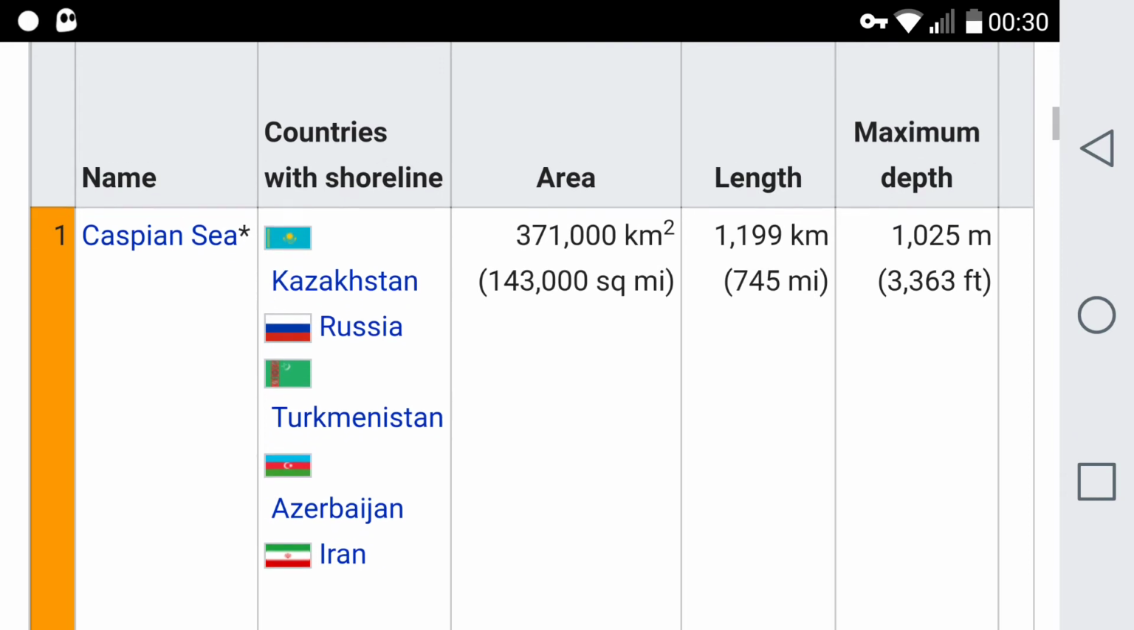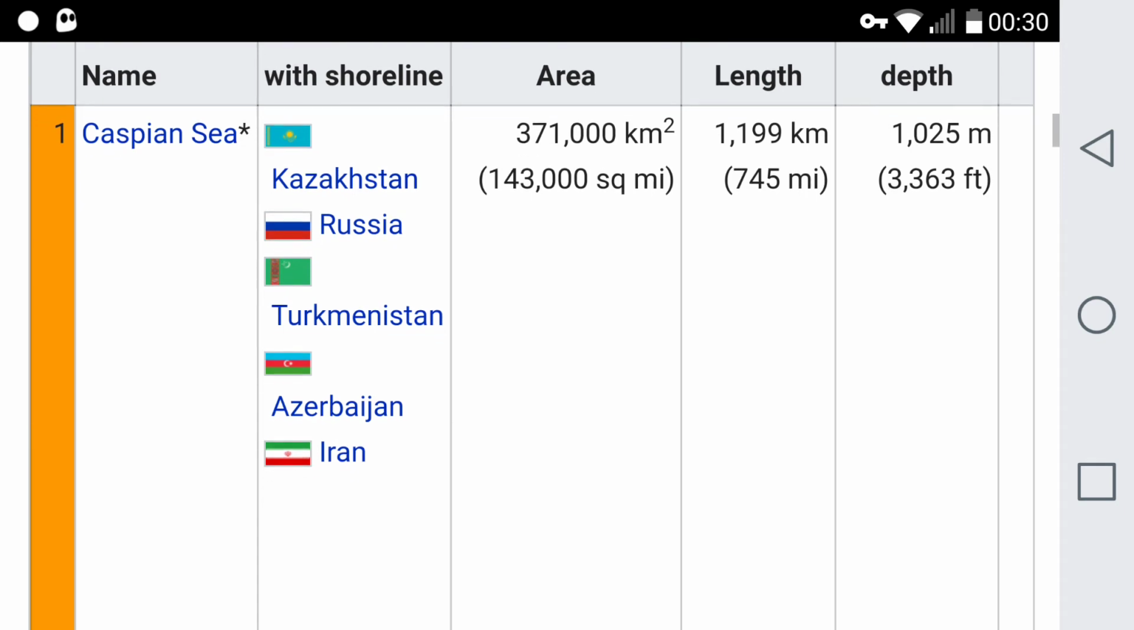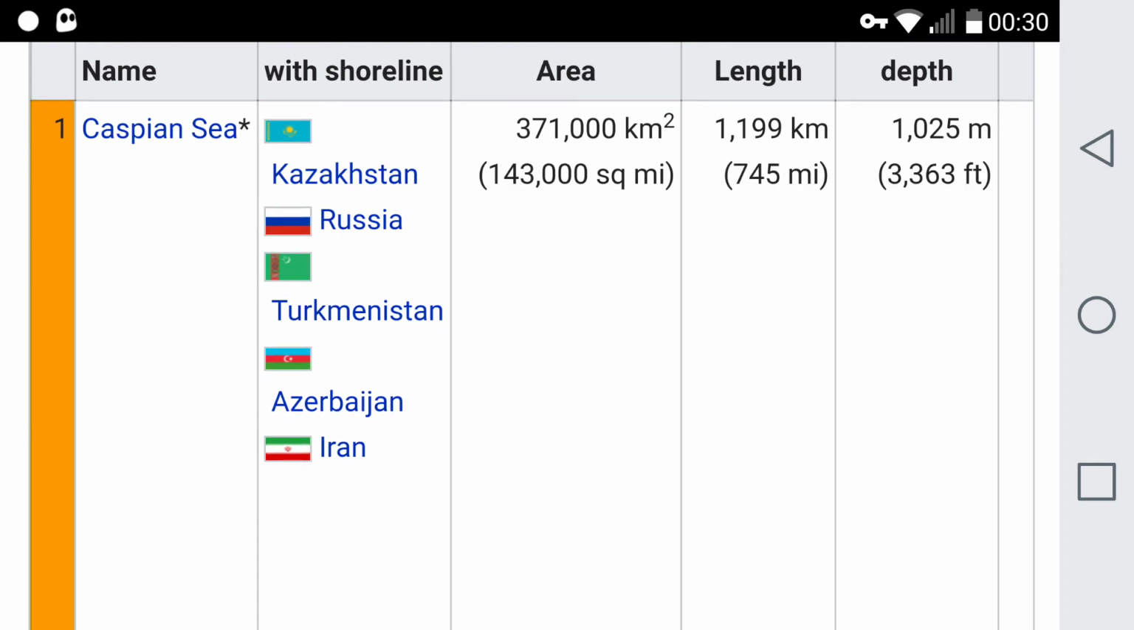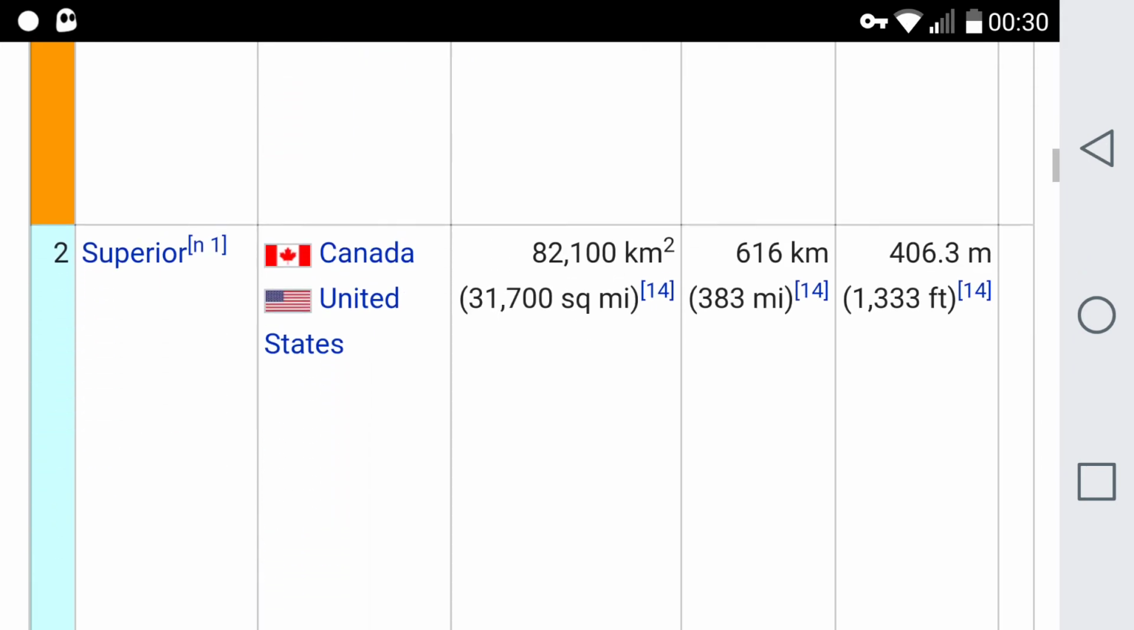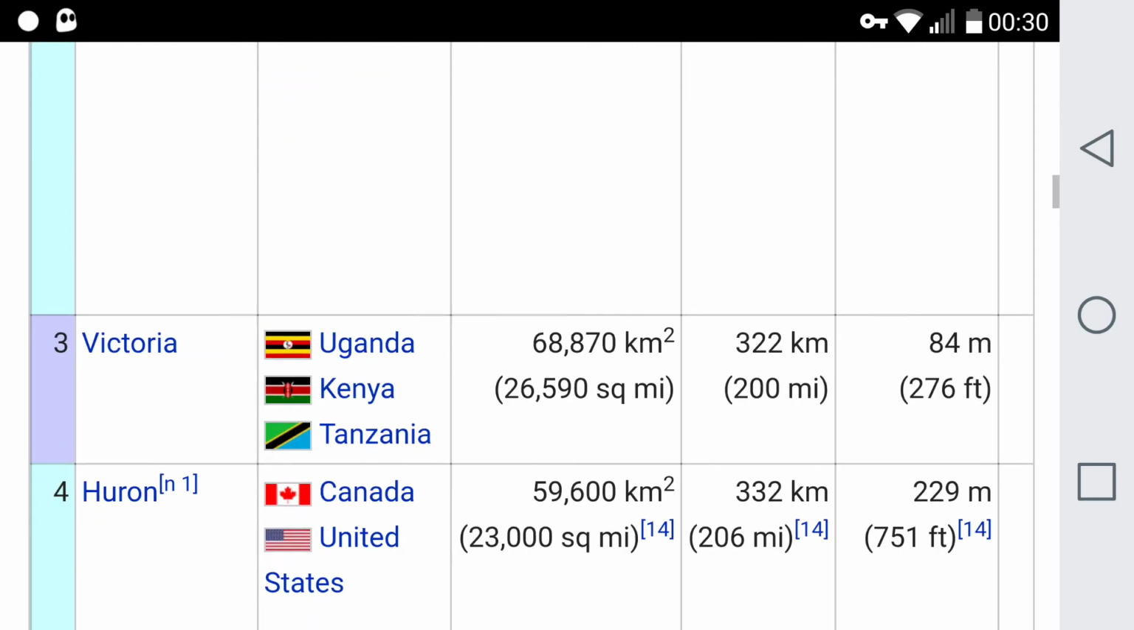Let's have a look at some of these lakes, shall we? Let's have a look at the length of them and the area. That one, 143,000 square miles. That one. And it's a lake. 745 miles long. There's one in Canada here, look. You can see here what they are.